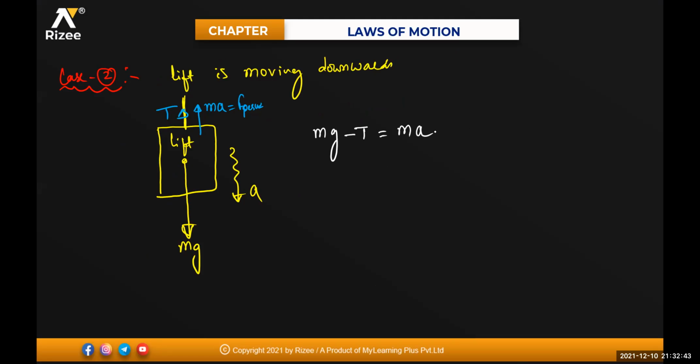So this was your lift at rest. The lift is accelerating. The next one: free fall. Can anyone tell? For free fall, acceleration will be equal to g. Like in the movie Pokiri, there is a scene of a lift in which when the string is cut, the body moves with very huge speed in the downward direction. At that time, acceleration will be equal to gravity. So whatever the tension is here will be equal to the weight of the body. So this tension T will be equal to m into g. That's it. Clear for everyone?